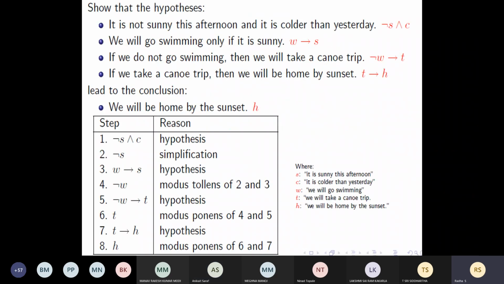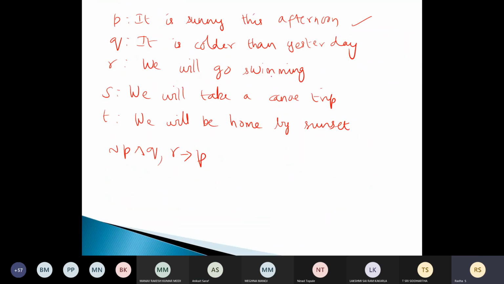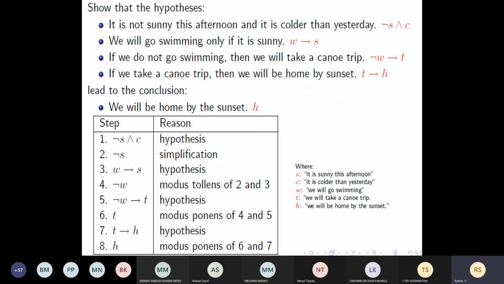Next step. If we do not go swimming, then we'll take a canoe trip. If we do not go swimming, not R, then tends to S. Okay, next step. If we take a canoe trip, then we'll be home by sunset.